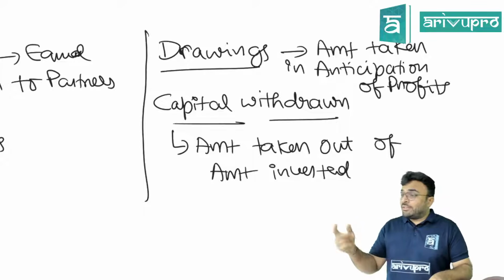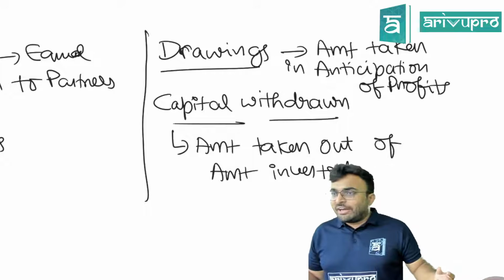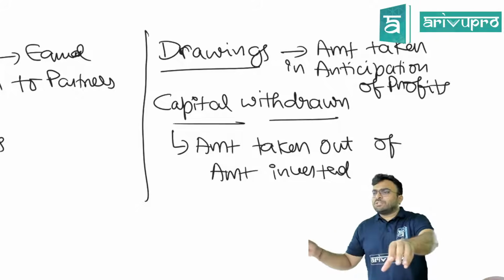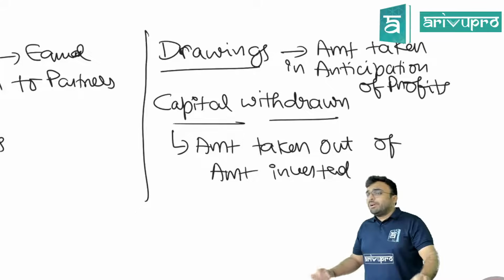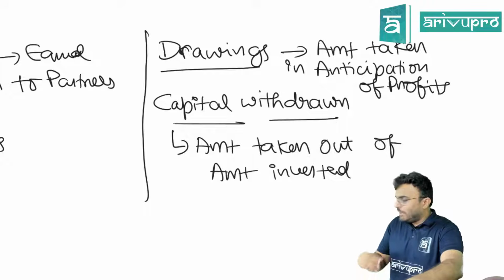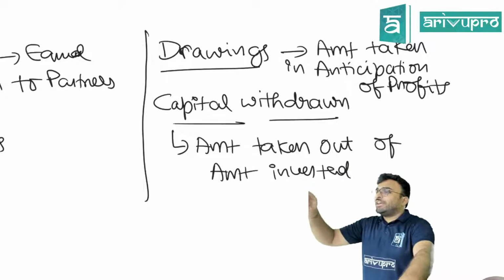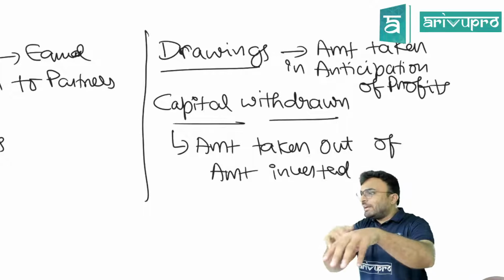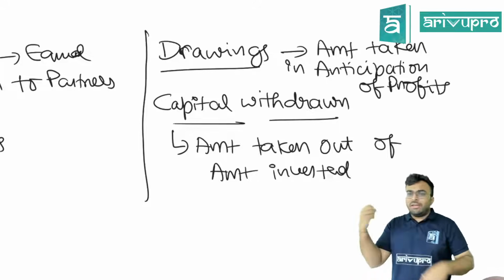Now, if I take 20,000, the first example, there is no interest that I have to pay. Are you getting my point? I gave 1 lakh rupees as capital. I took 20,000 from that. Am I liable to pay interest on drawings here? No, because it is my own money which was there in the firm, that I have taken out. Now in future, when I am getting interest on capital, I will get a lesser amount, but I will not pay interest on drawings because it is not drawings. My own money I have taken out.